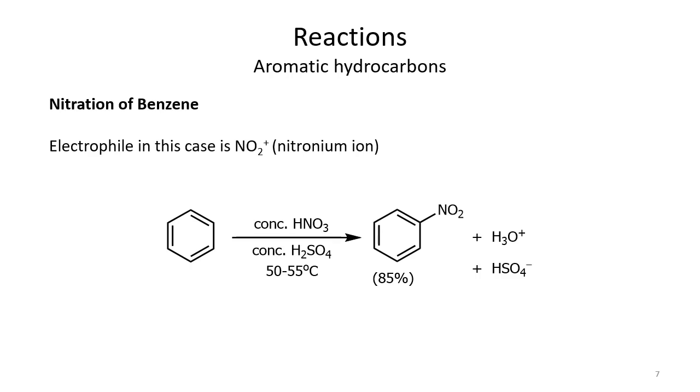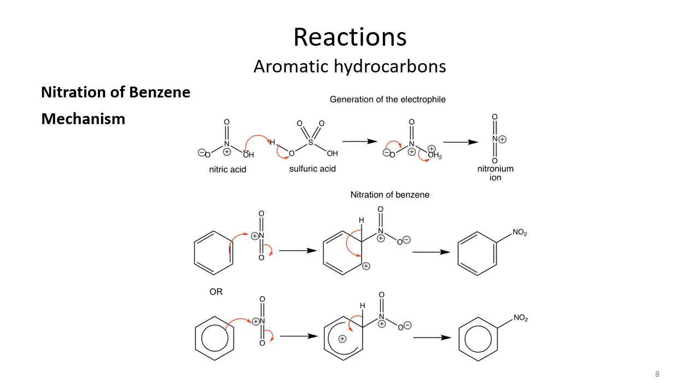The nitration, sulfonation, or bromination, all follow the electrophilic substitution mechanism. So here we should know that we have an electrophile. Which kind of electrophile is involved? That is the NO2 plus. So it means that we are using a mixture of HNO3 and H2SO4, and something is going on that produces NO2 positive, that is the nitronium ion. So this is the mechanism.